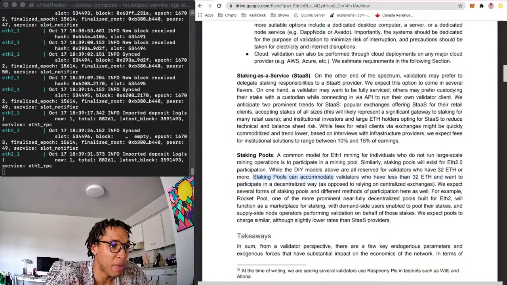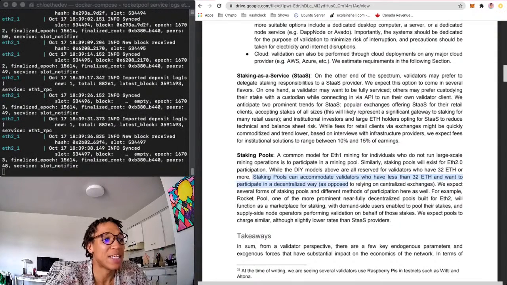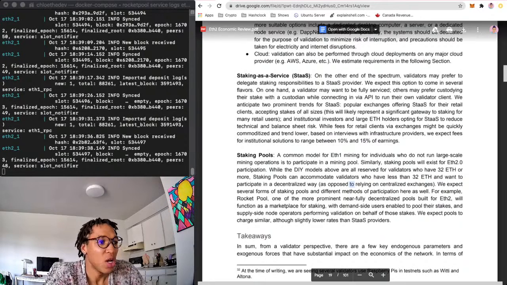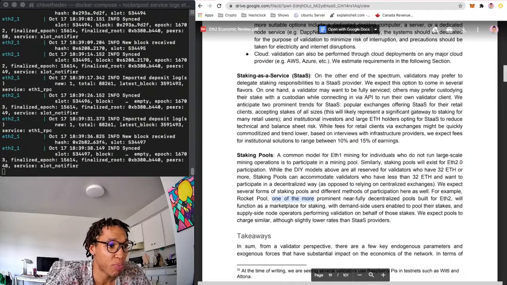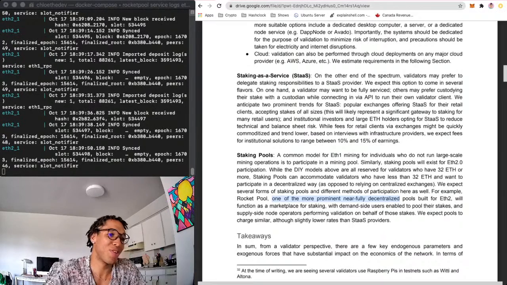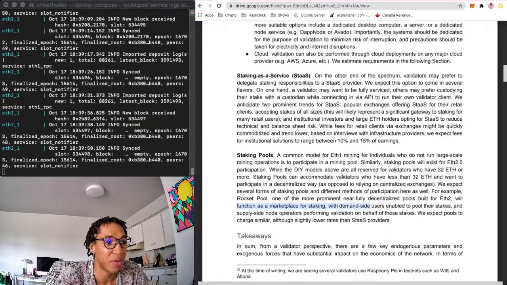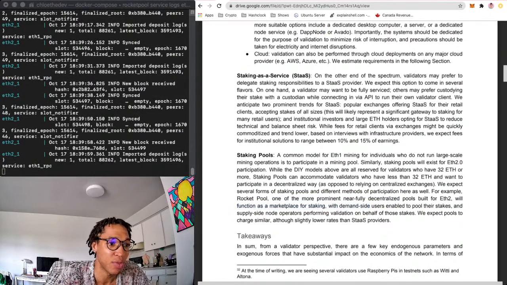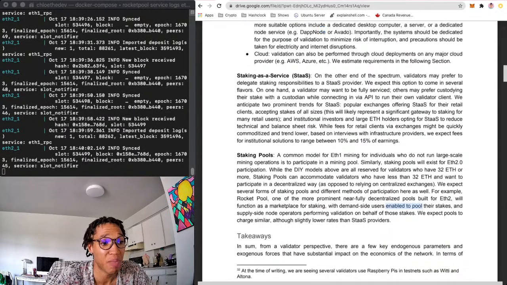Staking pools can accommodate validators who have less than 32 ETH and want to participate in a decentralized way, as opposed to relying on centralized exchanges. We expect several forms of staking pools and different methods of participation here as well. For example, Rocket Pool, one of the more prominent, near fully decentralized pools built for ETH 2.0, will function as a marketplace for staking, with demand-side users enabled to pool their stakes and supply-side node operators performing validation on behalf of those stakes.